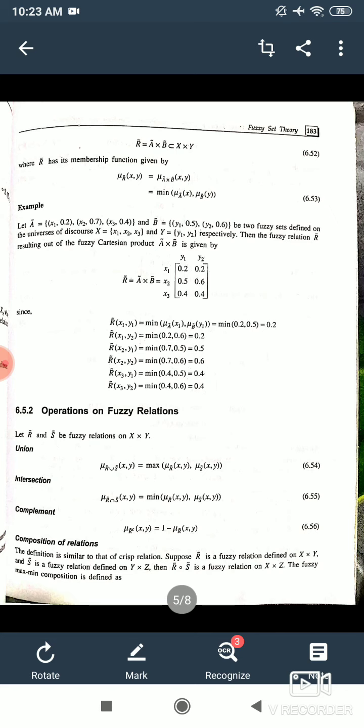We just find the minimum of the membership function of A and the membership function of B. So it is very easy. You just write down the minimum of the two.